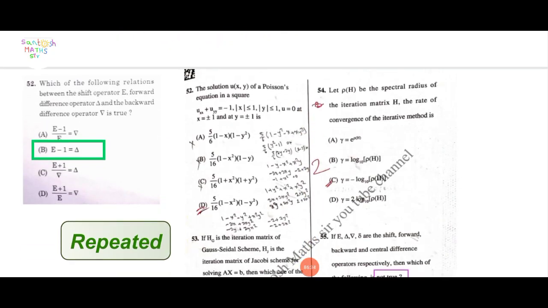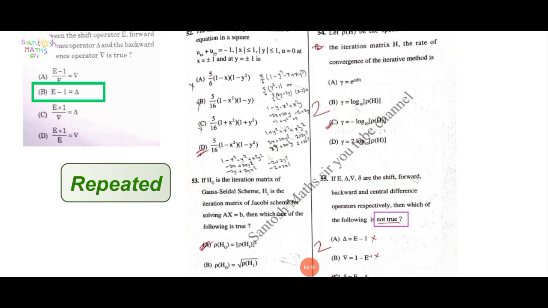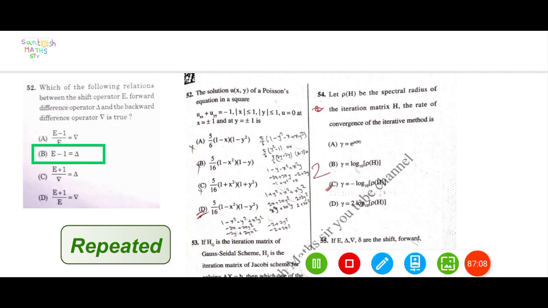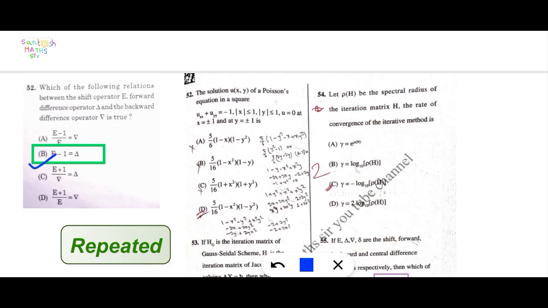Question number 52. This is also repeated. Which of the following is true? This is from a previous question paper. Which of the following is not true? Here options C and D are not true, and options A and B are correct. In option A is given delta is equal to E minus 1. Here also same, repeated, delta is equal to E minus 1. Here option B is the correct one.